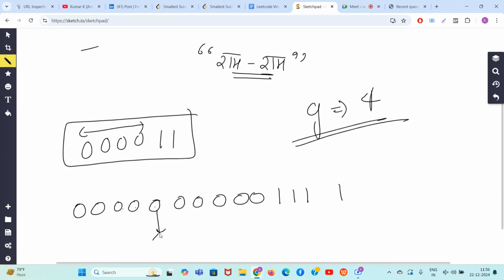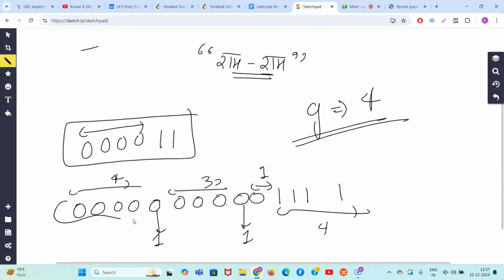1 2 3 4 5, so here one change will be made. 1 2 3 4 5, so here one. But never do 1 on the last character, right? Always do it at the second last character. So now guys, this is of size 1, this is of size 4, this is of size 3, this is of size 4. So it's all working out.